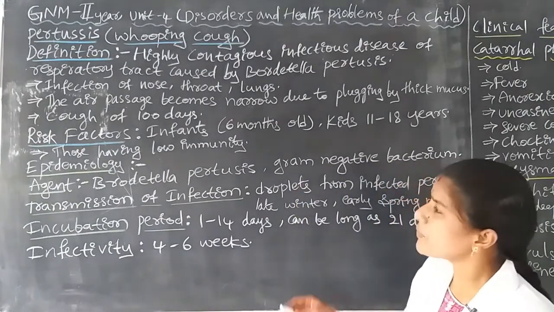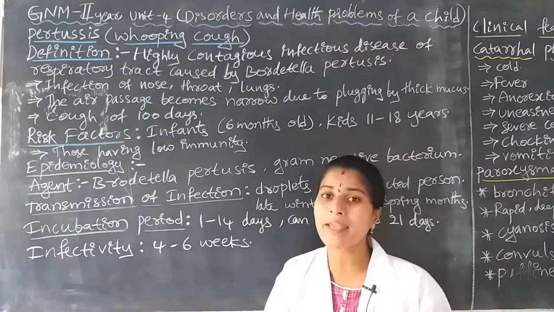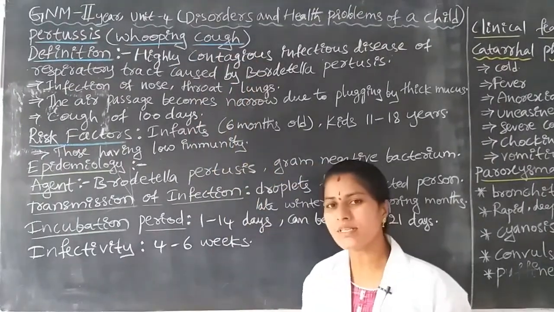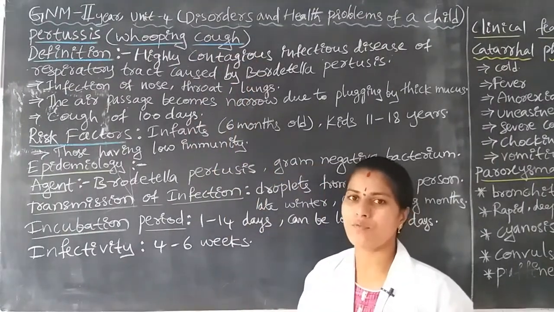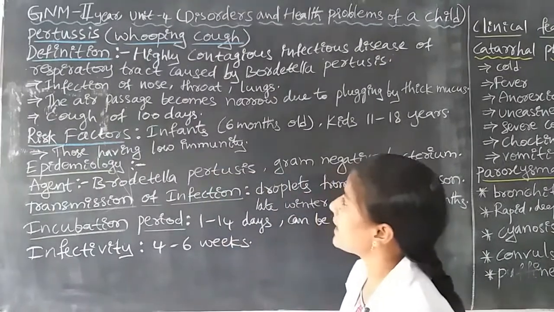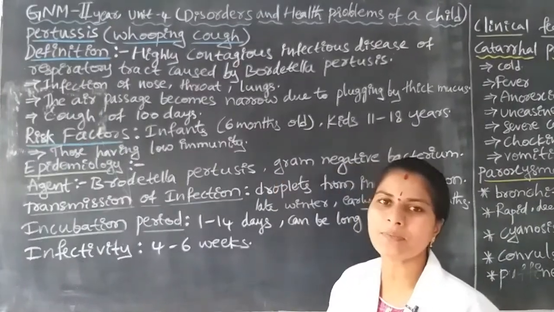Pertussis is also called whooping cough. Whooping cough is also called pertussis. How is the infection spreading from one person to another person?